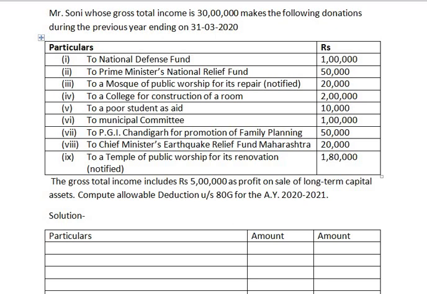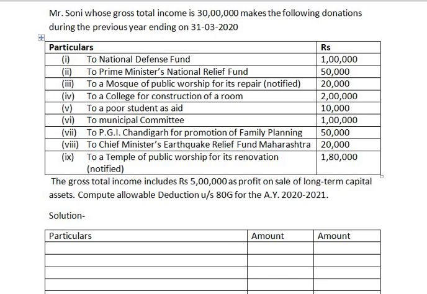And the question is, Mr. Soni, whose gross total income is rupees 30 lakh, makes the following donations during the previous year ending 31/3/2020. And the particulars are as follows. Donation to National Defence Fund rupees 1 lakh. Donation to Prime Minister's National Relief Fund rupees 50,000. Donation to a mosque of public worship for its repair, which is notified, rupees 20,000.